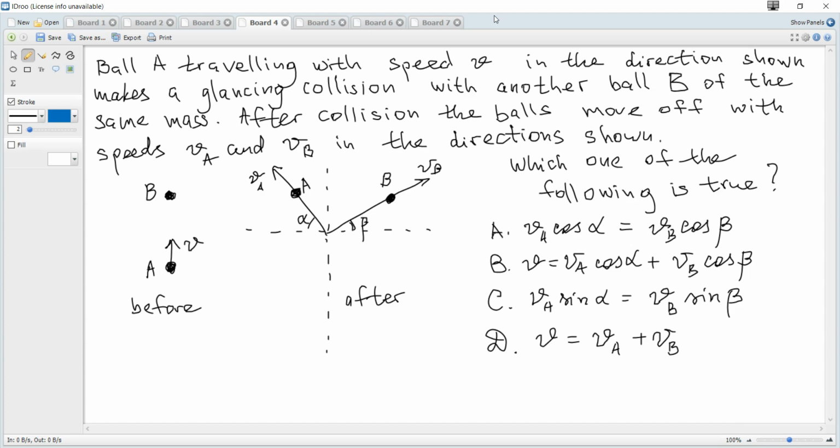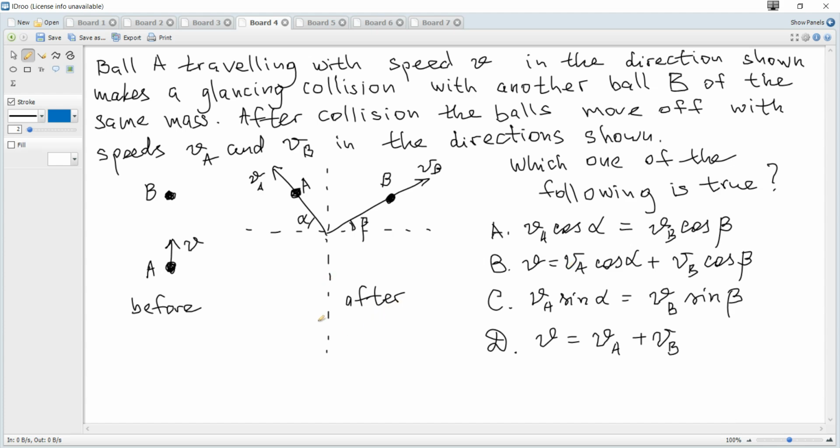Ball A traveling with speed v in the direction shown makes a glancing collision with another ball B of the same mass. After collision, the balls move off with speeds VA and VB in the directions shown. Which of the following is true?